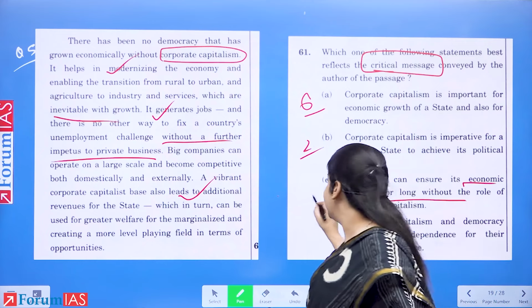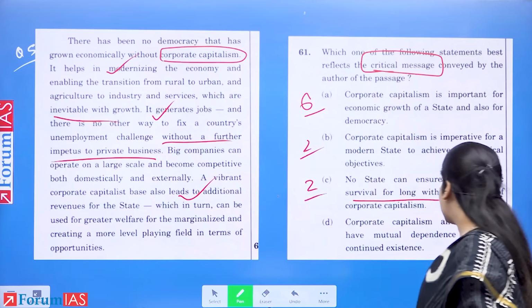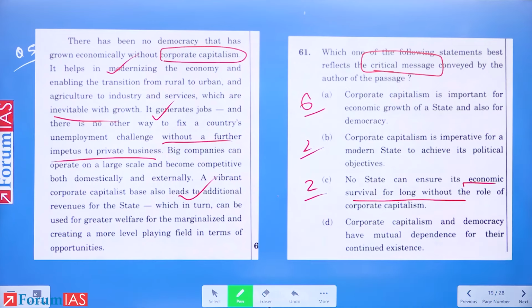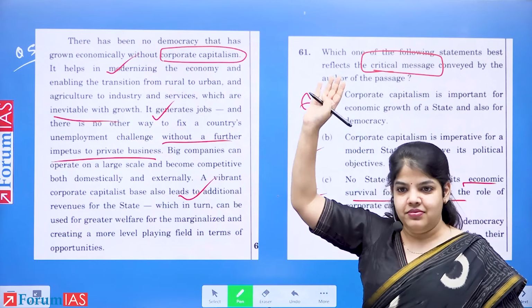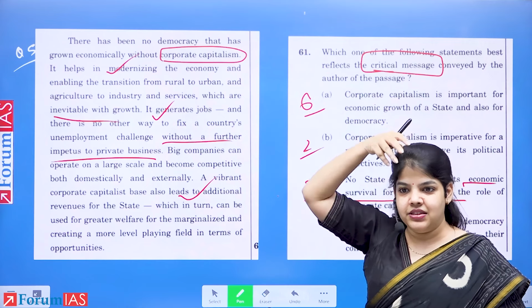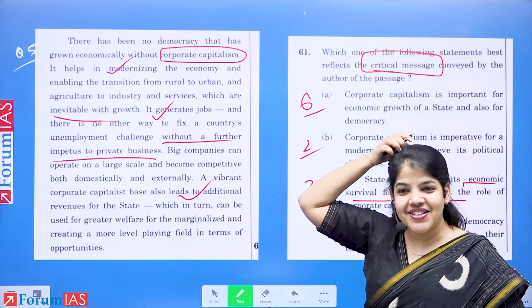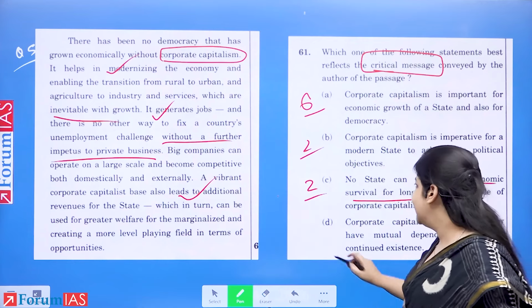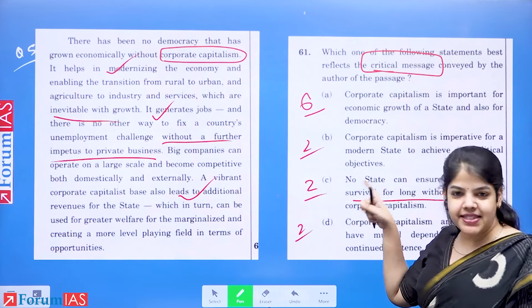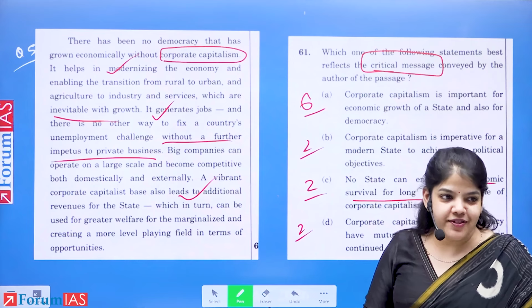Two of us again: Corporate capitalism and democracy have mutual dependence for their continued existence. And last, D? No answer? Okay. So let's take a look at the passage again and see how we solve these.